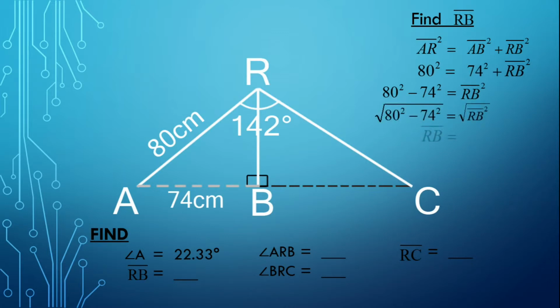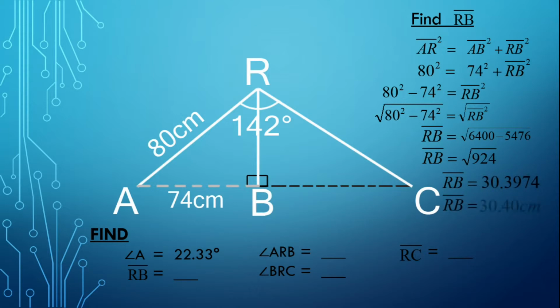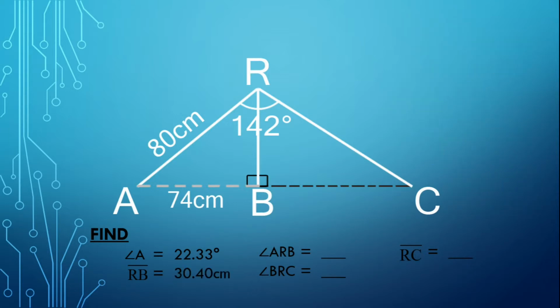Therefore, segment RB is equal to the square root of 6,400 minus 5,476, and then perform the operation. Therefore, segment RB is equal to the square root of 924. Now, the value of segment RB is equal to 30.3974 or 30.40 centimeters. Next, we'll find the measurement of angle ARB.